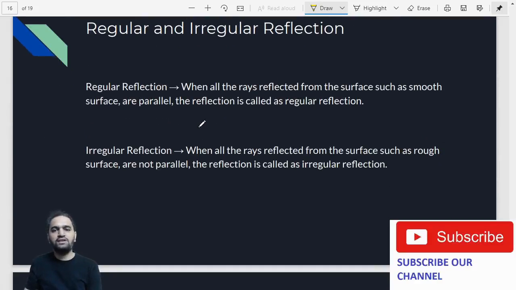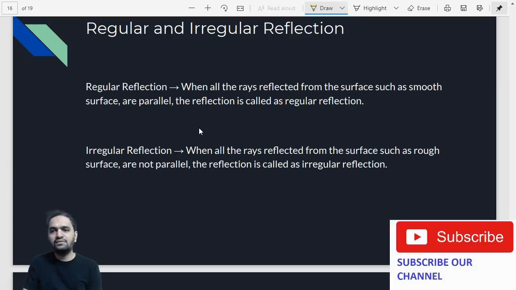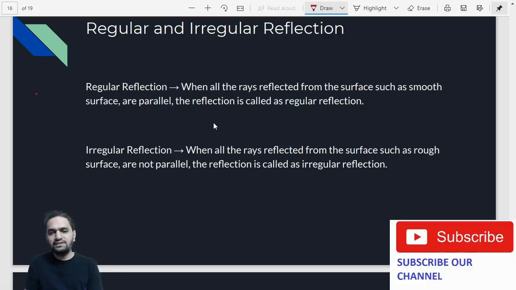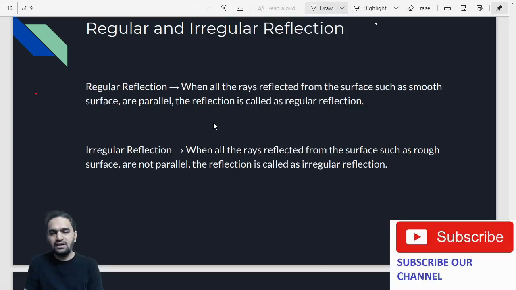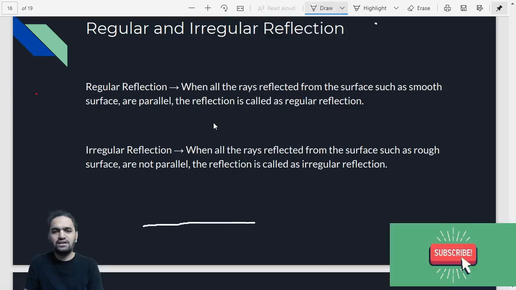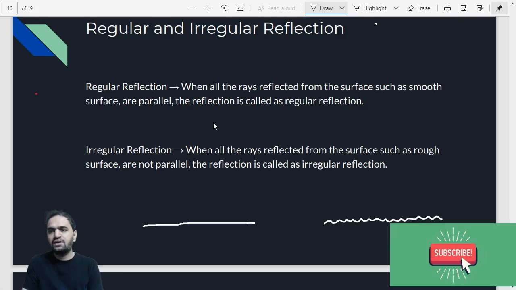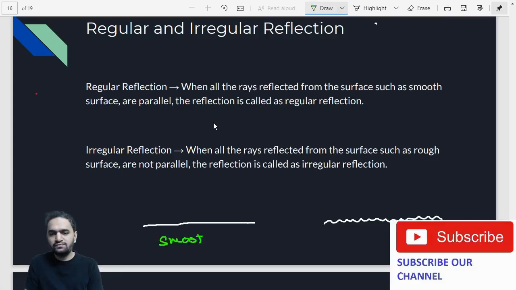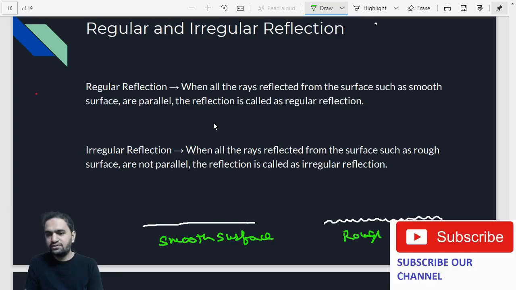So we have gone through all the properties of the plane mirror. Now we are going to look into regular and irregular reflection, and what exactly is the meaning. Now, there are 2 surfaces on which the rays of light can hit. For example, let us take a surface which is very, very smooth, like this kind of surface. And let us take another surface which is very, very rough, like this. So we have 2 surfaces. One is a smooth surface and the other is a rough surface.